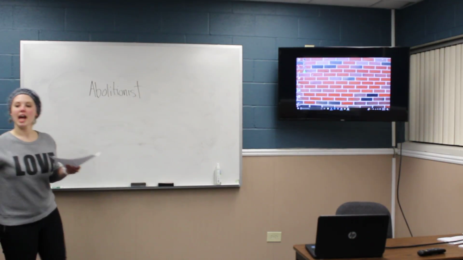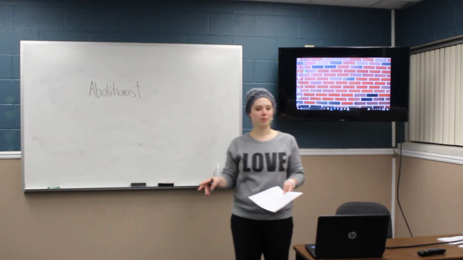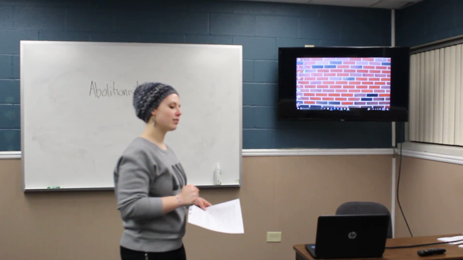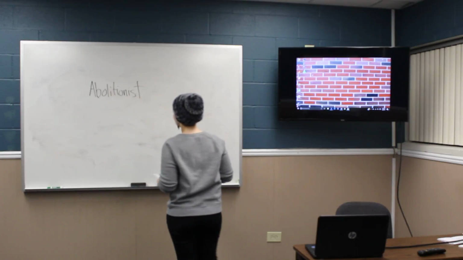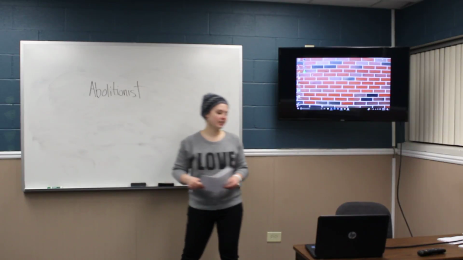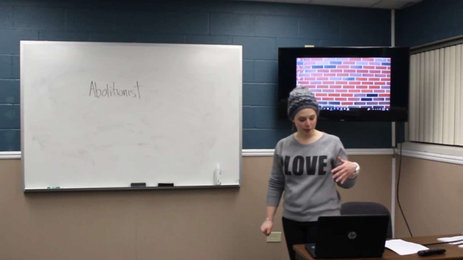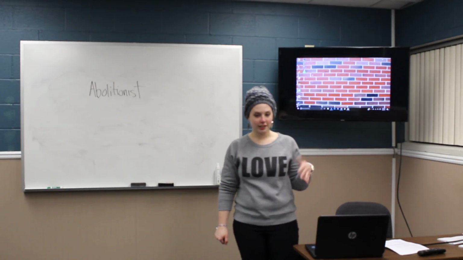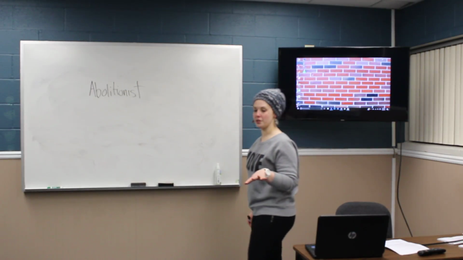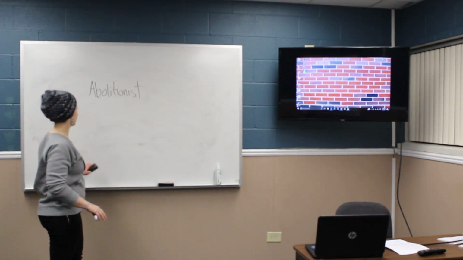Abolitionist. Everyone say that with me? Abolitionist. Abolitionist. Good. Good job. So, what do we think this would be as you're writing it in your books? Okay, we don't really know. A doctor? Okay, maybe. An abolitionist, by definition, is someone who thought that slavery should be made illegal and that the people that were currently slaves should be released into freedom. They disagreed with slavery, okay? So abolitionists are people who disagreed with slavery. Go ahead and write that definition in your book.